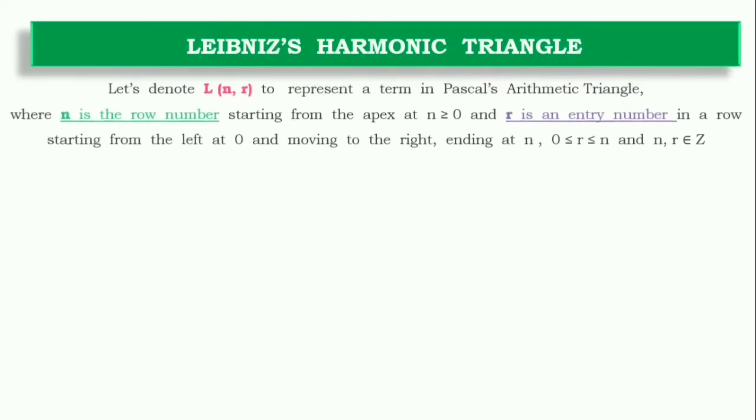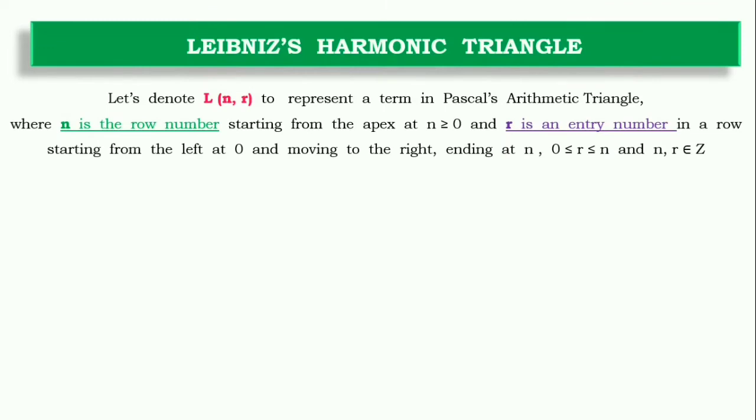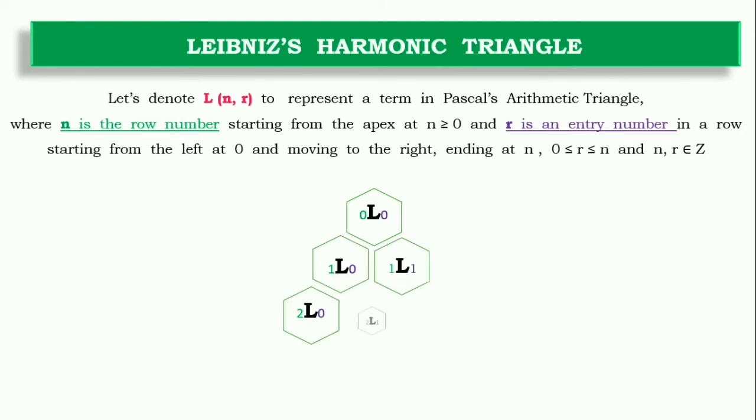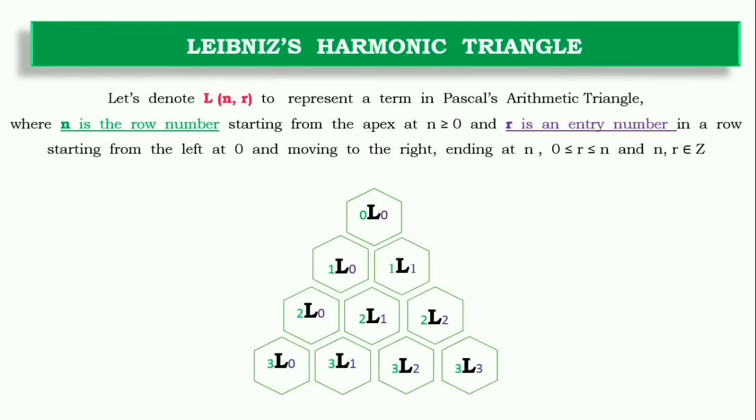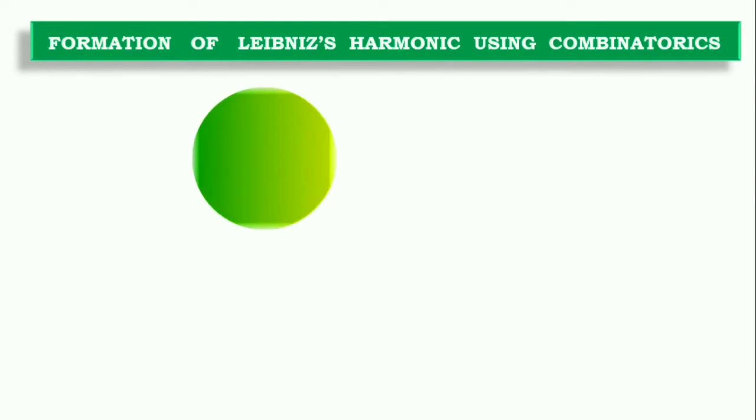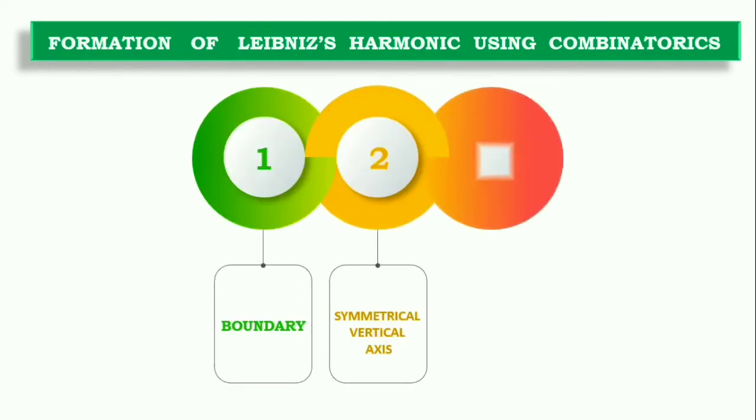In a similar pattern to Pascal's triangle, we can form the triangle if we take L(n, r), where L(n, r) is not the combinatoric as we have seen in Pascal's triangle. We will proceed in the same manner. We will take the row number as n and r as the entry number in the row. We will start from 0, 0 and proceed further. Now, we can form the Leibniz harmonic triangle in a similar manner.